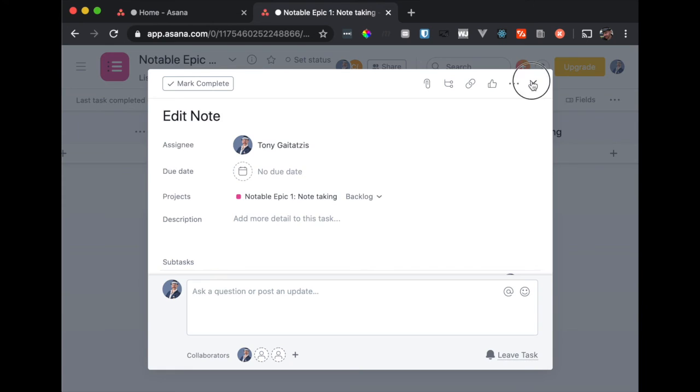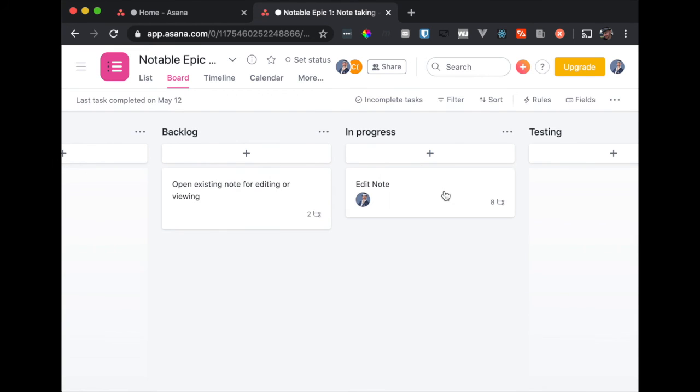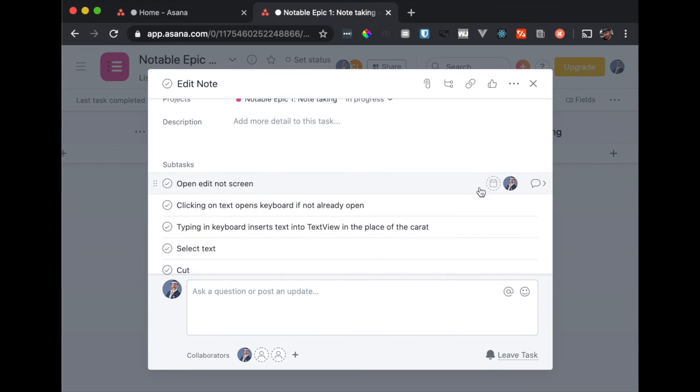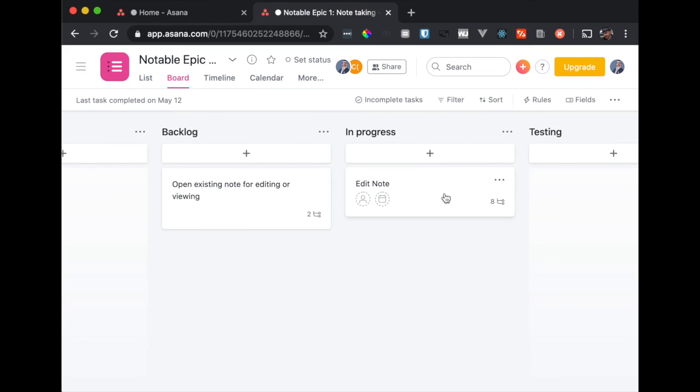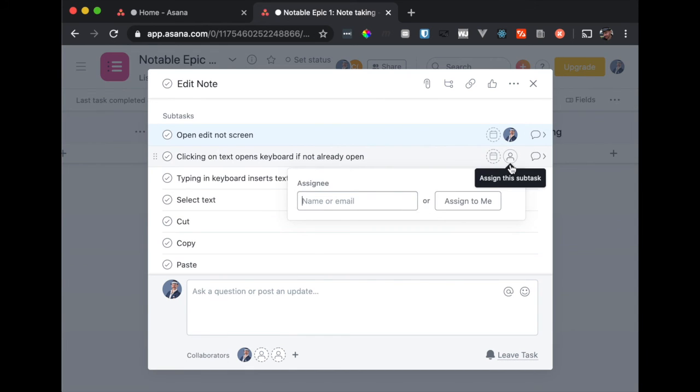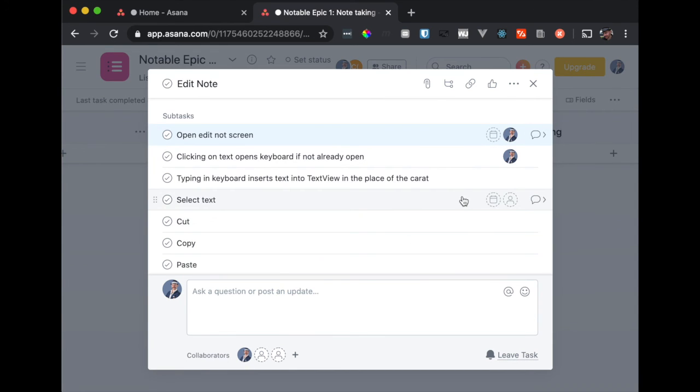Say, oh, I'm going to work on all these tasks, and they drag it into in progress, and now you can see that someone is working on that. They can also, maybe they don't want to work on all the tasks, but they want to work on this one, then they can do that. So now this is in progress, but when you open it, you see that this person is working on this and this, let's say. So I can assign, as a project manager, I can assign tasks, but I can also, as anyone on the team, take tasks for myself.